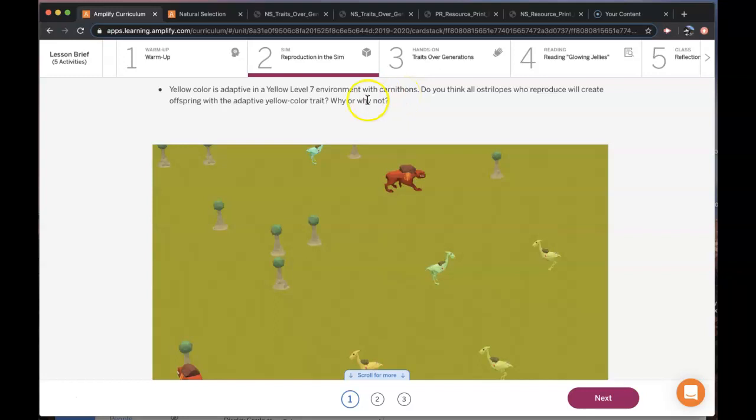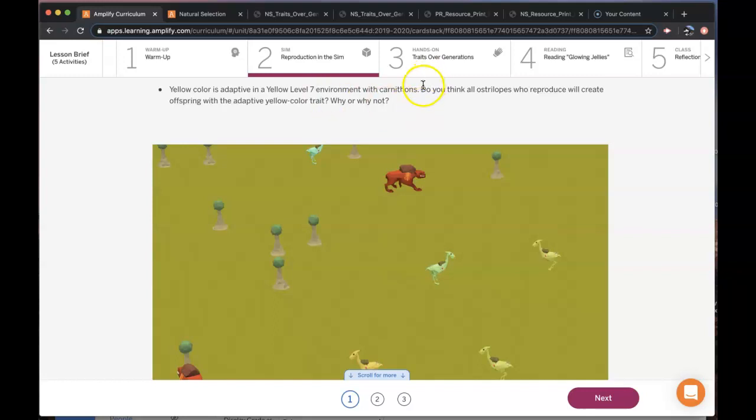So essentially, if you blend in with your environment and there's predators, you have a higher chance of survival than if you don't blend in. If there are not predators, then everyone is more likely to survive. The color of the environment doesn't matter because there's nothing that's helping you survive or not helping you survive, because you don't have a predator.